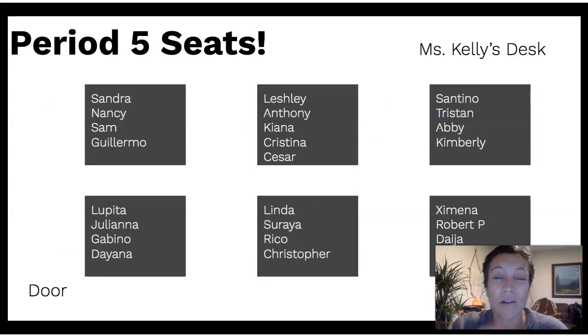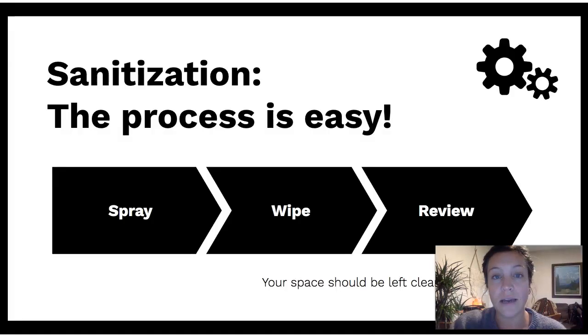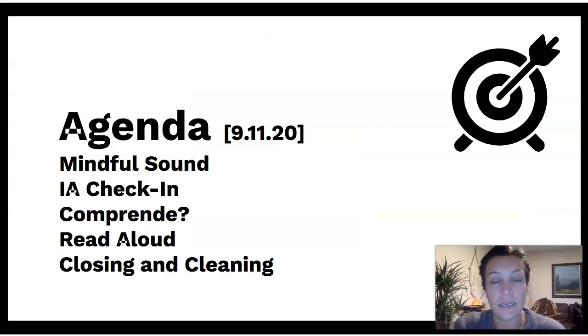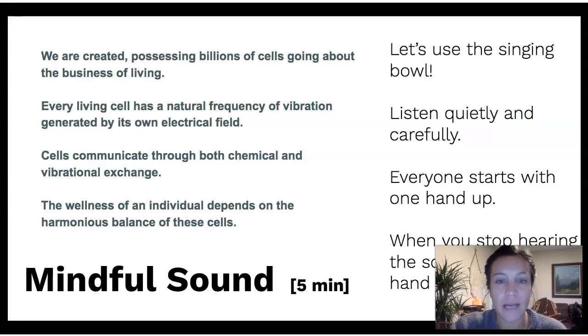Here again, are our seats. So as you see here, whenever you see this sanitization slide, that means that's the end of the class period. So when you start seeing seats again, or for example, an agenda again, you know that that's the next class period. So this is what we're going to be doing on Thursday, Friday of this week. So sneak peek. It's not quite done yet, so you're not getting that much of a sneak peek. So I'm going to finish that up now, and I will add into those slides what's left.